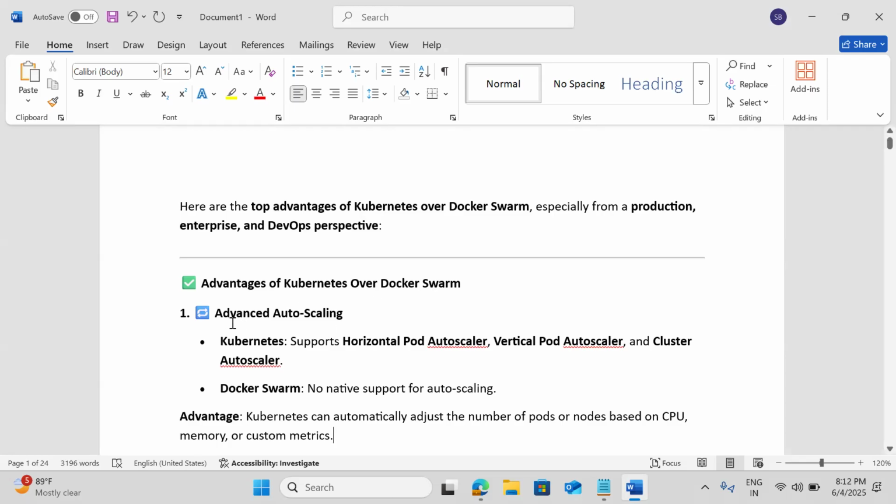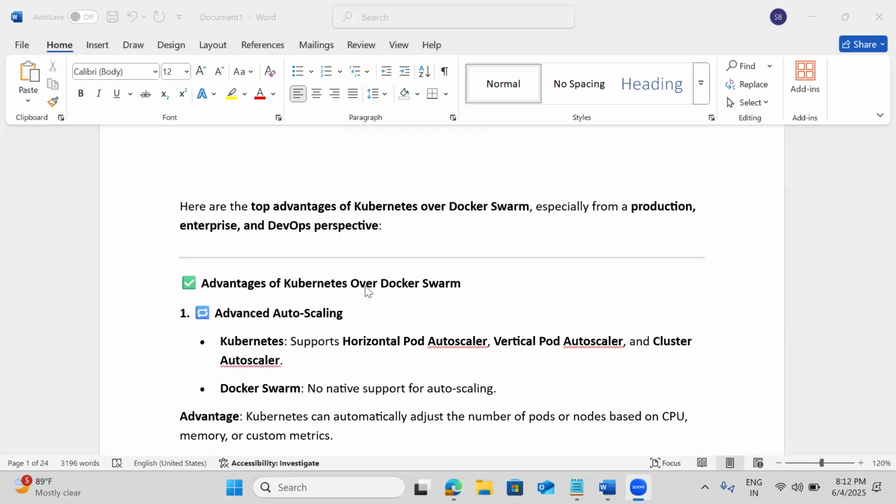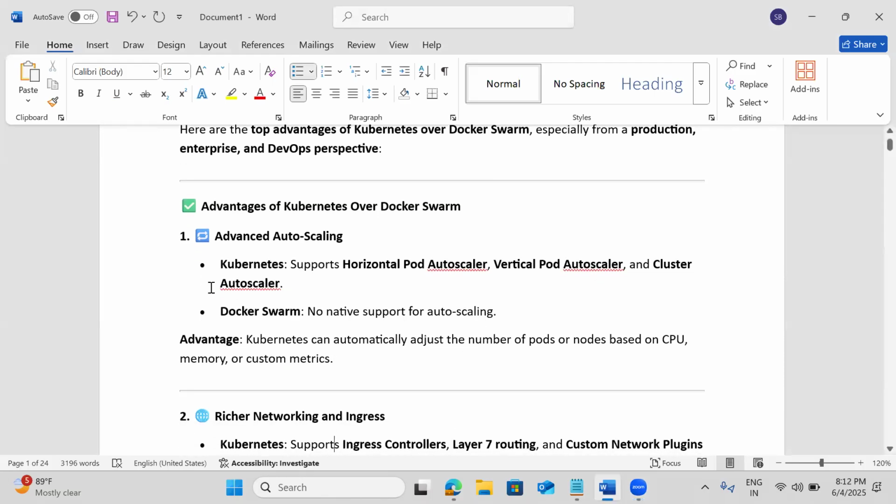But if I talk about auto scaling, Docker Swarm also will support auto scaling, but not at the level of the advanced features that Kubernetes is providing. Kubernetes supports horizontal pod autoscaler, vertical pod autoscaler, cluster autoscaler, this kind of advanced features we have. That's the advantage for the applications, why we are going for microservices: I want a sudden spike of auto scaling.